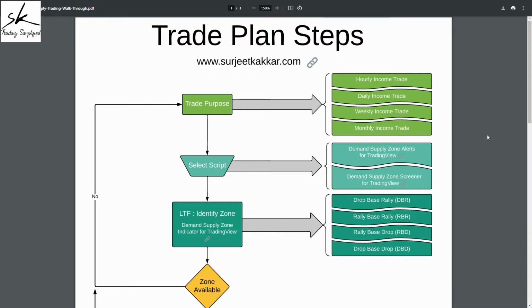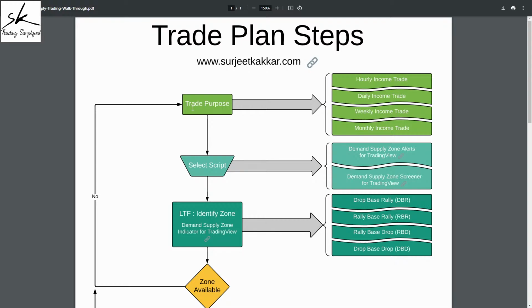So like I was saying, today's session is practical application of demand supply methodology, and I always say that trading has to be a very mechanical and rule based approach, and these two documents help you plan trades in a very mechanical and rule based way. Now, how you access those documents, I've just explained to you. So once you have these documents, you're ready to move step by step. So what is our step number one whenever we start planning our trade? Step number one is defining our trade purpose.